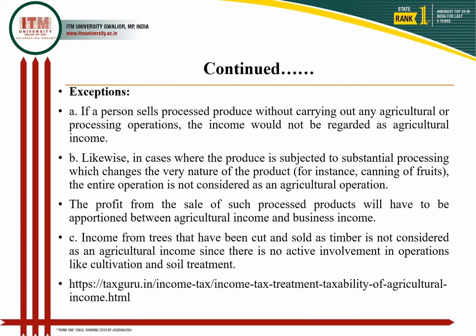So this is one kind of exemption. Another is that income from trees that have been cut and sold as timber is not considered agricultural income. Here, there is no active involvement of operations like cultivation, soil treatment, and so on. So there is no active involvement of agricultural operations, and that's why timber production is not considered agricultural income. And for the exceptions which have been mentioned here, anyone falling inside them will be subject to income tax.